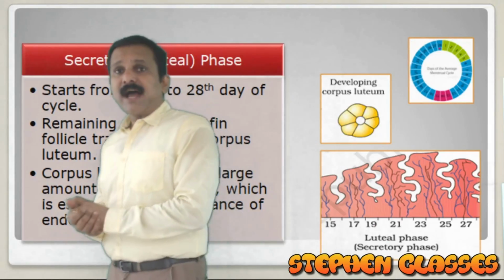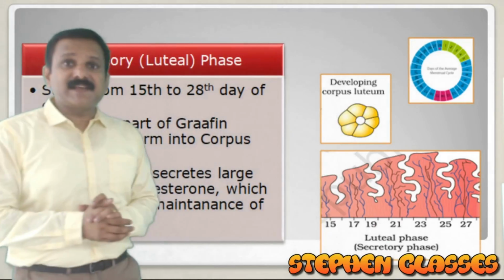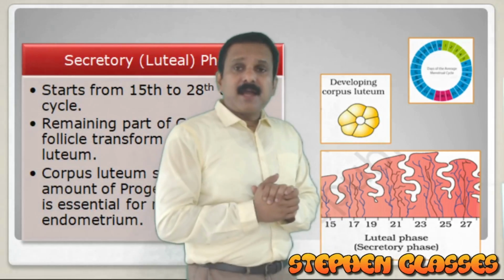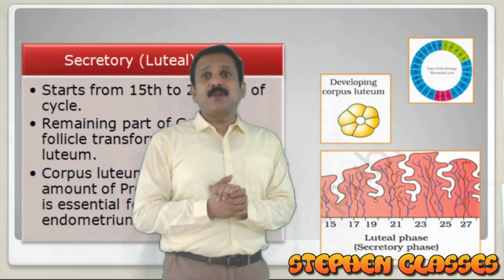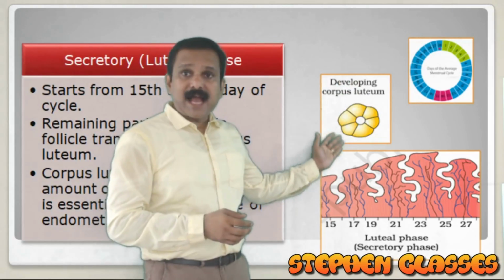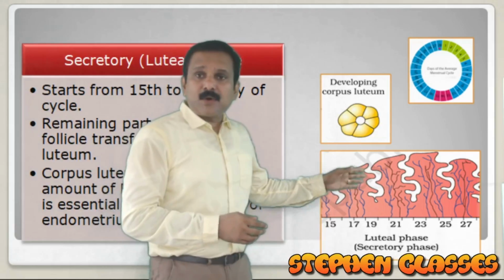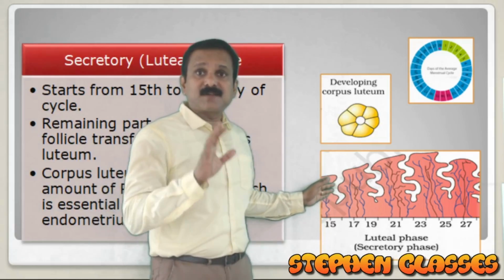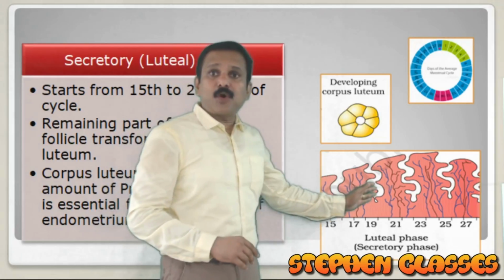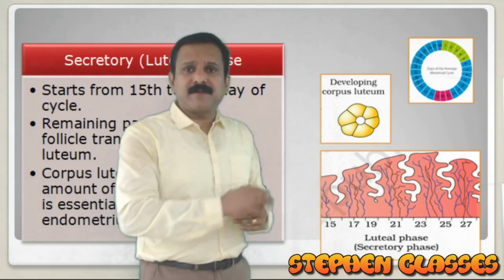Now, another phase is the secretory phase. What do you mean by secretory phase or luteal phase? Here, you can see some changes happening in the ovary as well as in the uterus. When you are observing the uterus or endometrial lining, you can see the endometrium is now highly secretory.